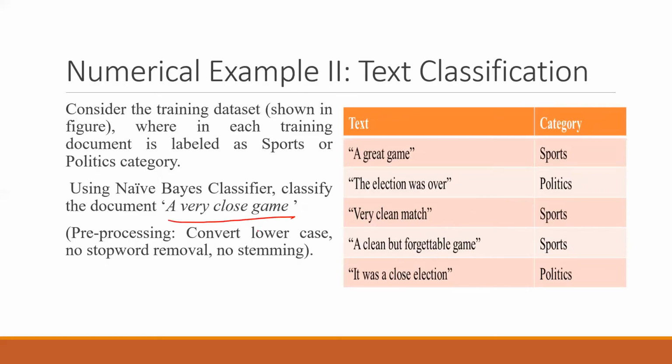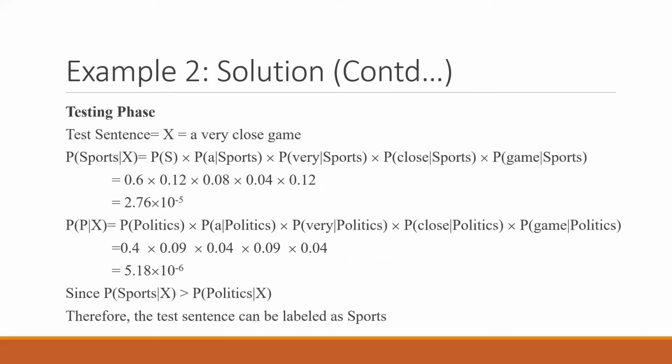A very close game. So let's look at that. The sentence is "a very close game." If you solve it for sports, you will be using the values that we have already calculated: A in sports, very in sports, close, game in sports. So all of them will be taking the values from the table that we have solved for the likelihood. And this is my prior probability of 0.6. So the answer is coming out to be 2.76 into 10 to the power minus 5.